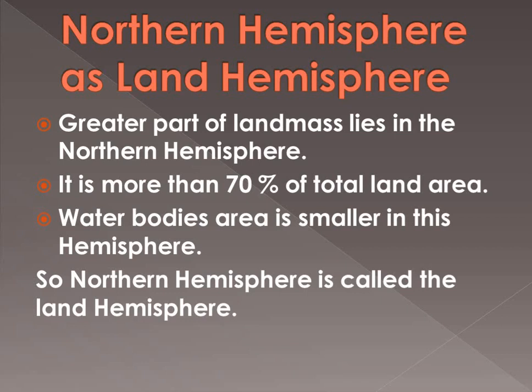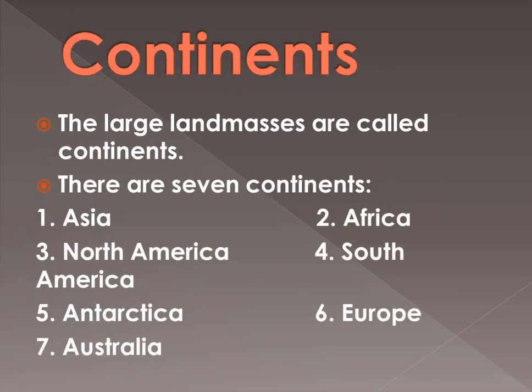The water bodies area is smaller in the northern hemisphere. As we have seen in the map, the water portion is larger in the southern hemisphere and the land portion is larger in the northern hemisphere. That's why the northern hemisphere is also called the land hemisphere.